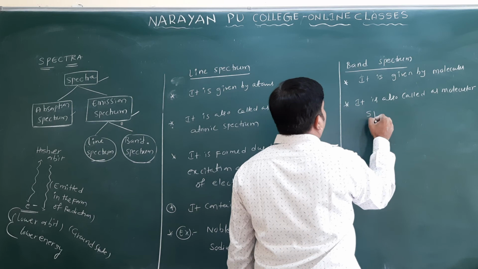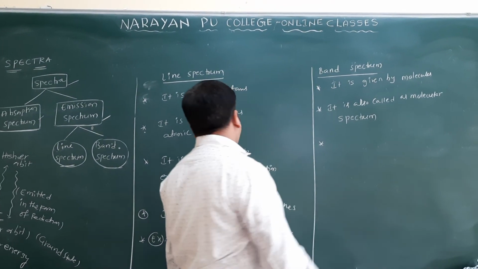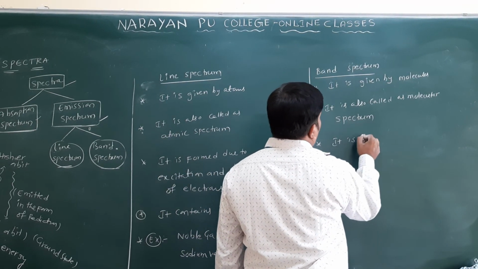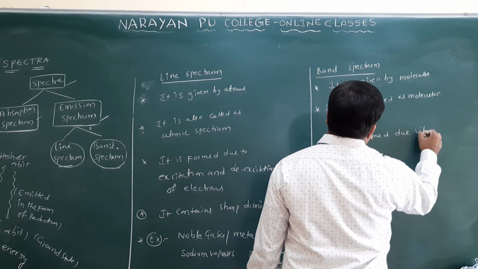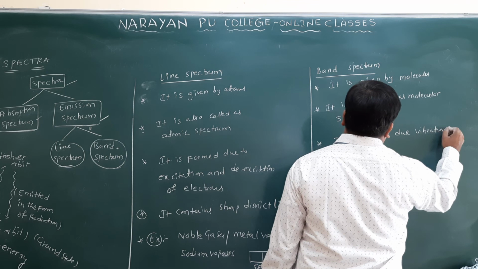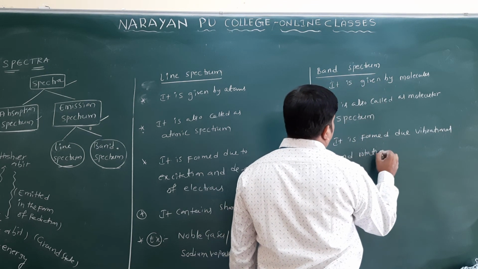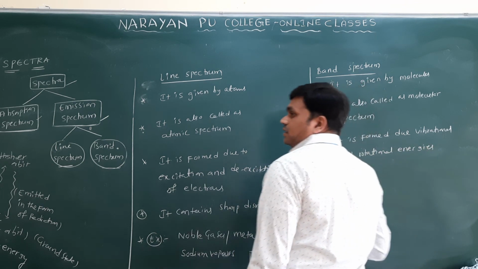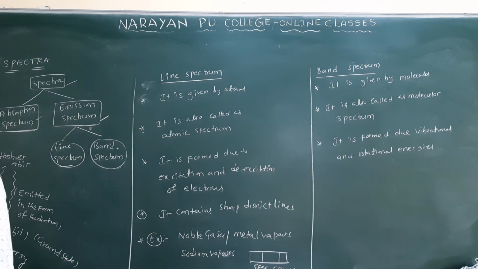And one more point, it is formed due to vibrational and rotational energies of atoms in a molecule.